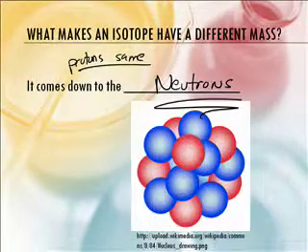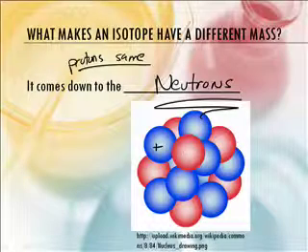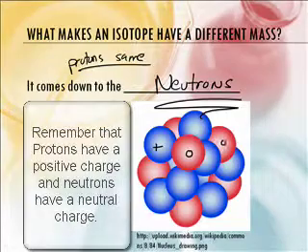Okay. All right. And so if you look at this cool picture, the blue represent the protons with a positive charge, and the red are the neutrons with no charge.